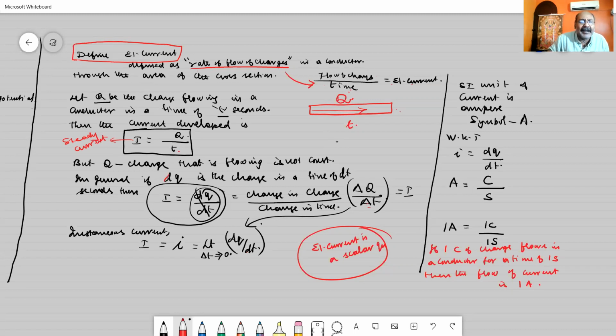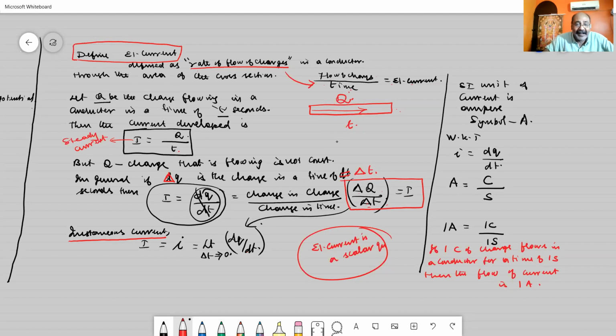In general, if delta Q is the amount of charge flowing in the conductor in a time of delta T, then we can write the equation as current I is equal to delta Q divided by delta T. That is, change in charge divided by change in time. If you want to calculate the current at any instant of time, it is called instantaneous current. Instantaneous current is usually represented as small i. In your book, it is represented with capital I. Instantaneous current will be available when time reduces to 0.